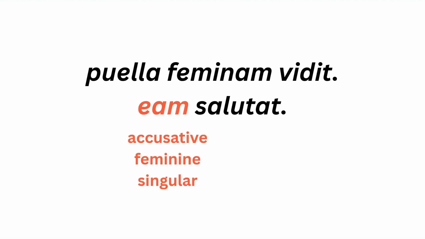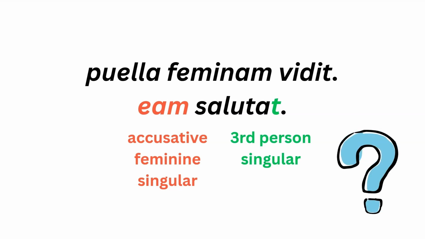Puella feminam vidit, eam salutat. Eam is accusative feminine singular. And so it could agree with either puella or feminam. It all depends who makes most sense to be doing the greeting. So again, just as ambiguous as the English. In this case, I would say from context, it probably makes more sense that the girl is greeting the woman. We haven't necessarily had a change in nominative, so just keep in mind that you do sometimes have to make a judgment call, even with the help of pronouns.